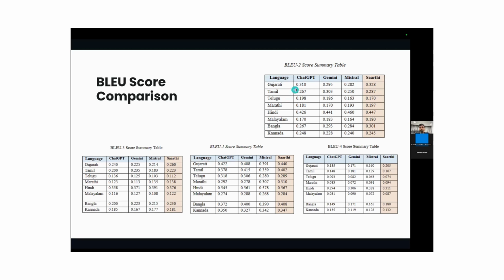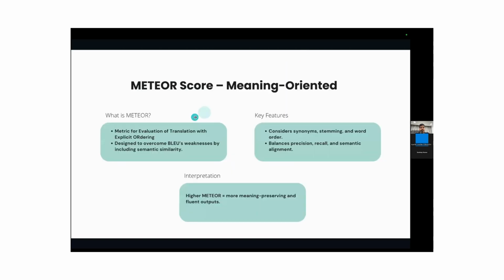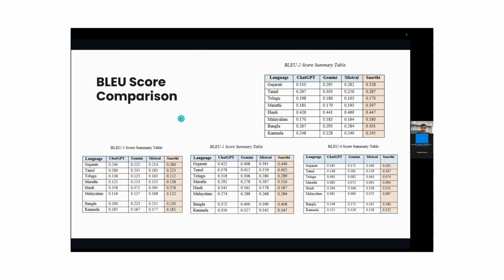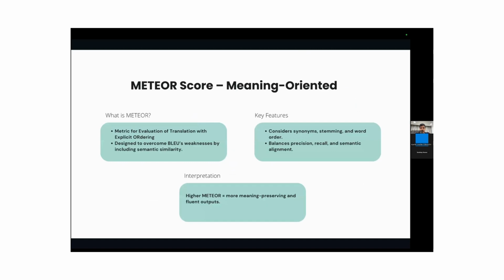Similarly, we can see for Blue 2, which is 0.310, 0.295 by Gemini, 0.282 by Mistral, and 0.328 by the Saarthi model, which is our model, which is highest. Similarly, we can see for Blue 3 and Blue 4 as well.